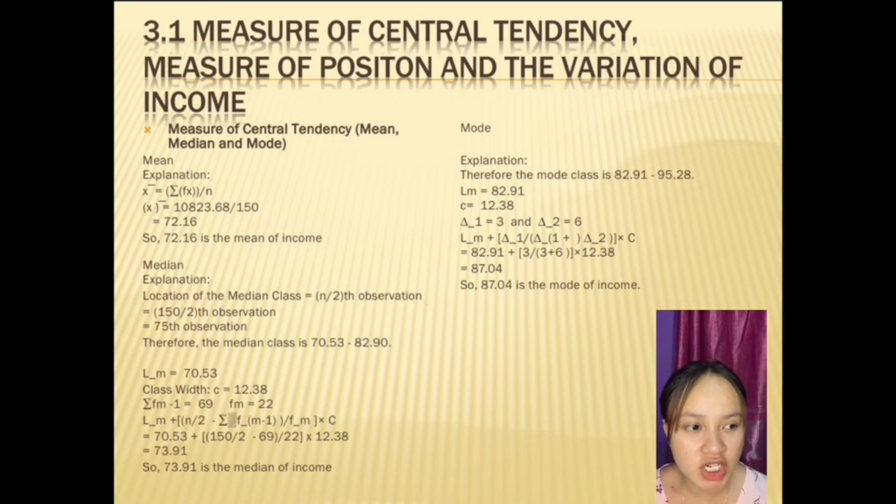Mode explanation: therefore, the mode class is 82.91 until 95.28. LM is 82.91. Class width is 12.38. So 87.04 is the mode of income.